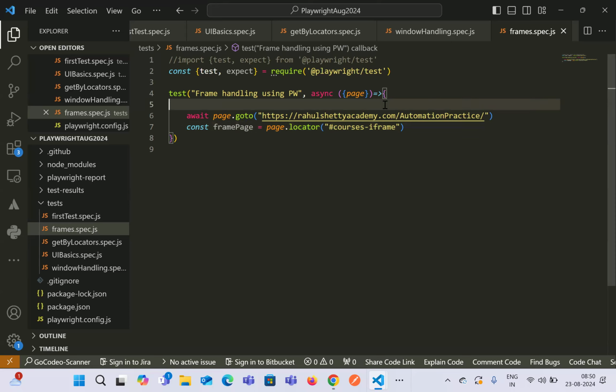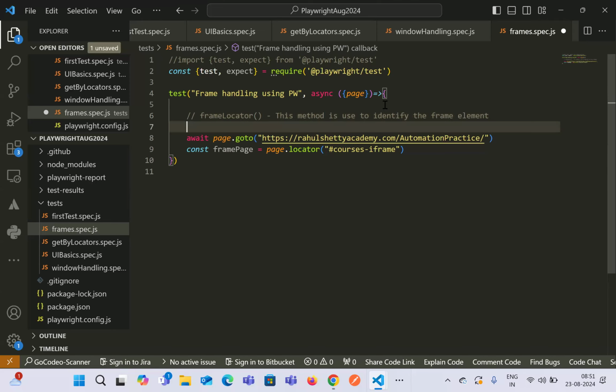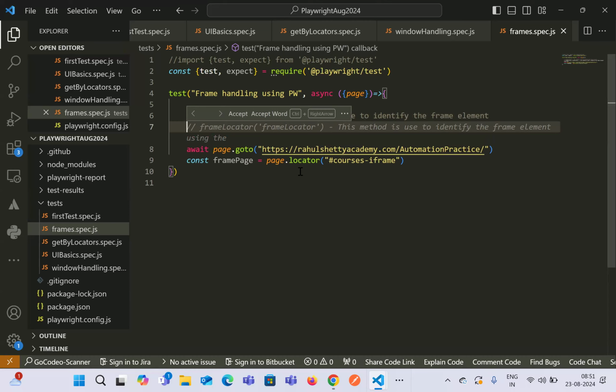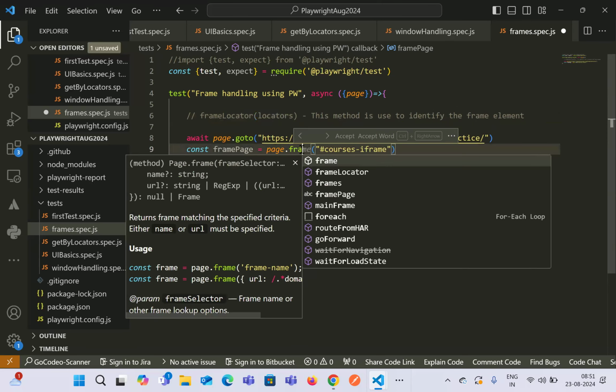So Playwright has another method, which is known as frameLocator. This method is used to identify the frame element. Frame locator will take a locator as a parameter and will be used to identify the frame element. So that means we have to use a method over here as frameLocator.